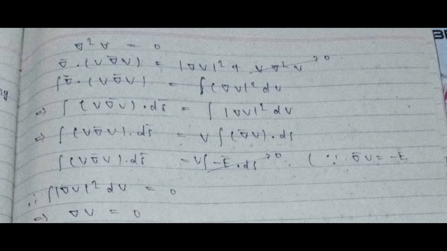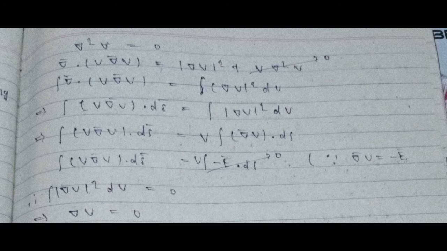Now del squared V inside is going to be 0 because there is no charge. Again, let's take the divergence of V grad V, which will be grad V squared plus V Laplacian of V. But since there is no charge inside, this term is 0. Let us now take volume integrals.